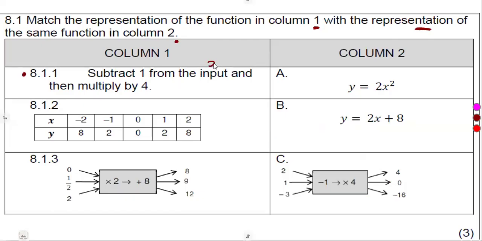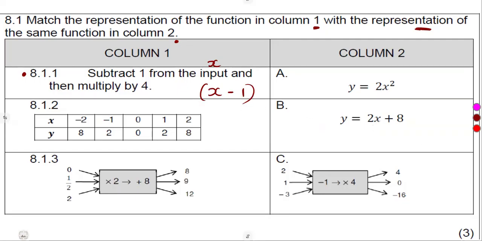Remember, input is x. And then multiply by 4. So they are saying subtract 1 from the input, that's x minus 1. If we subtract 1 from the input, whatever that we are going to have, we must multiply it by what? By 4.